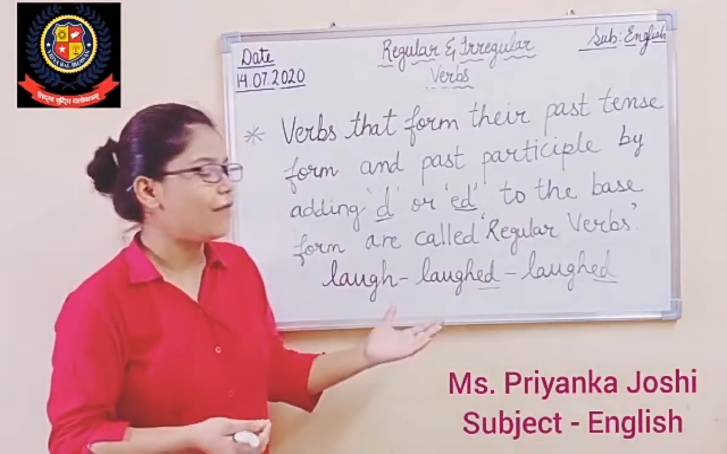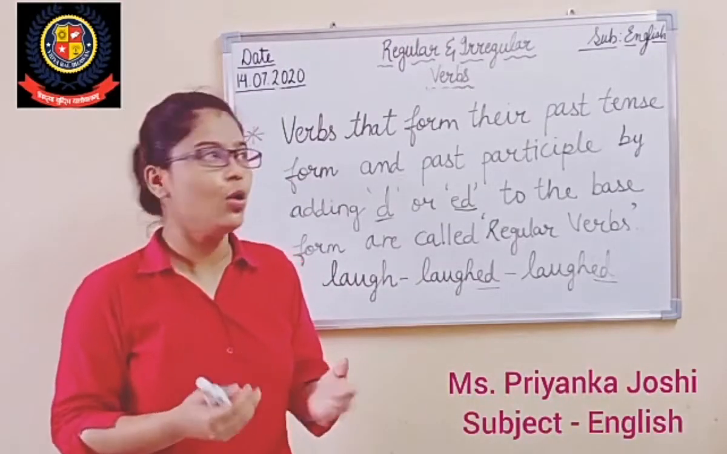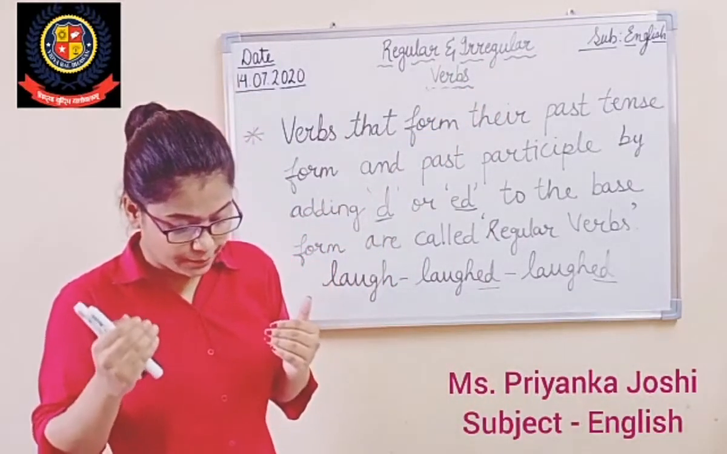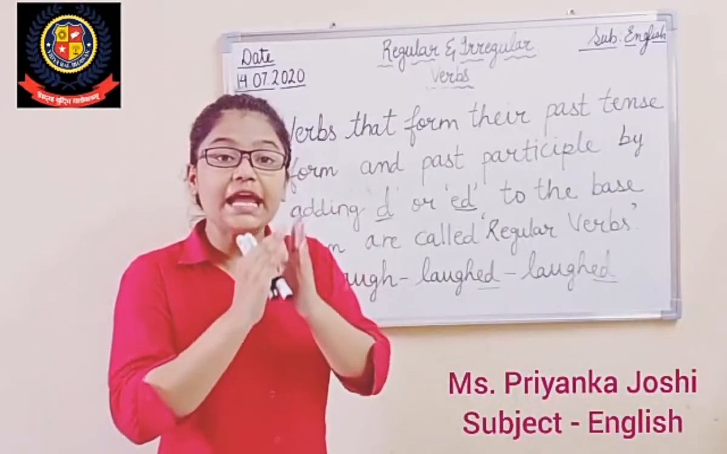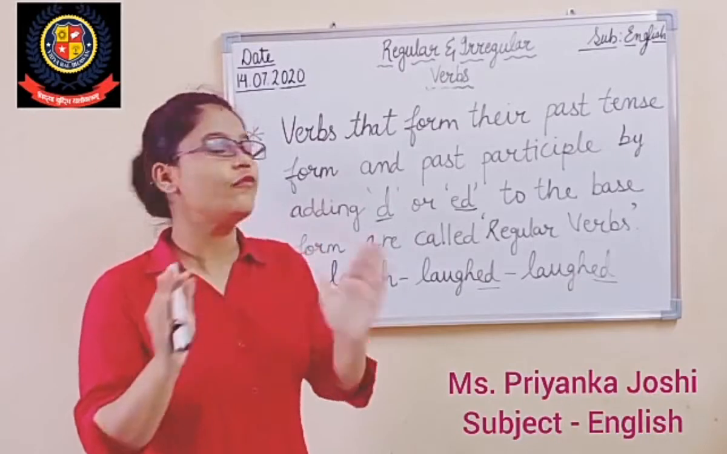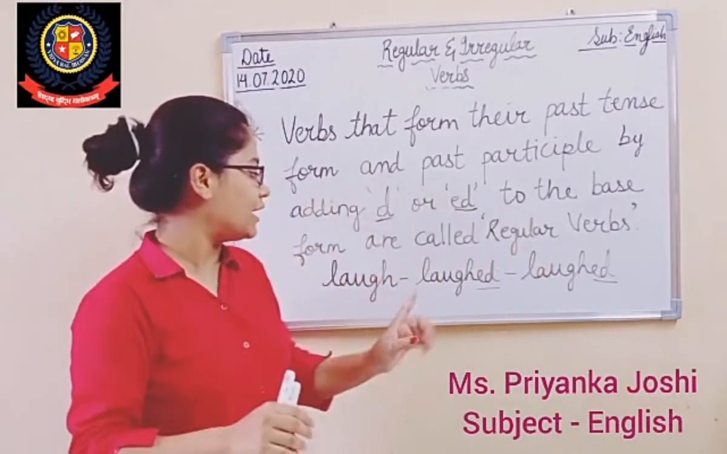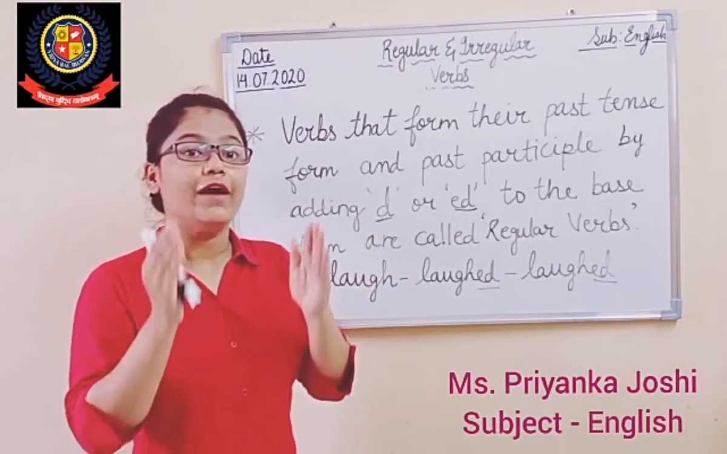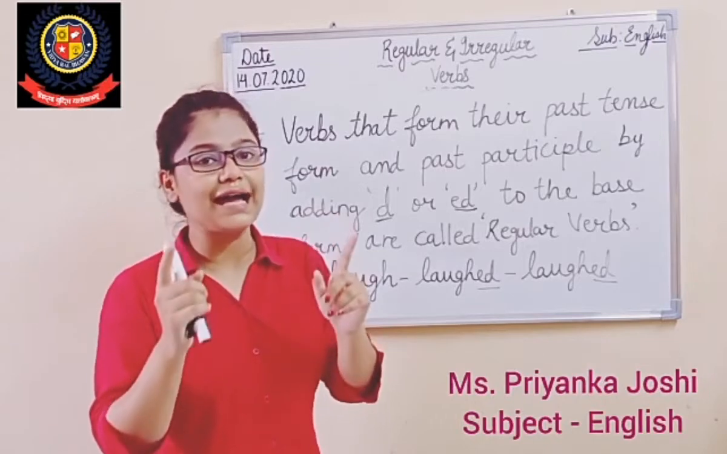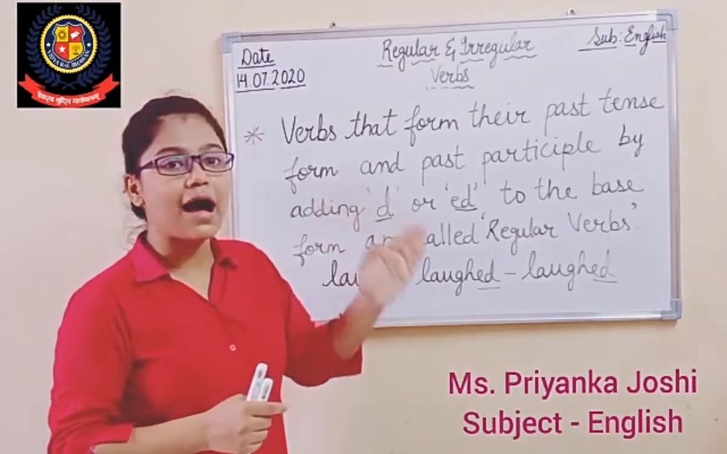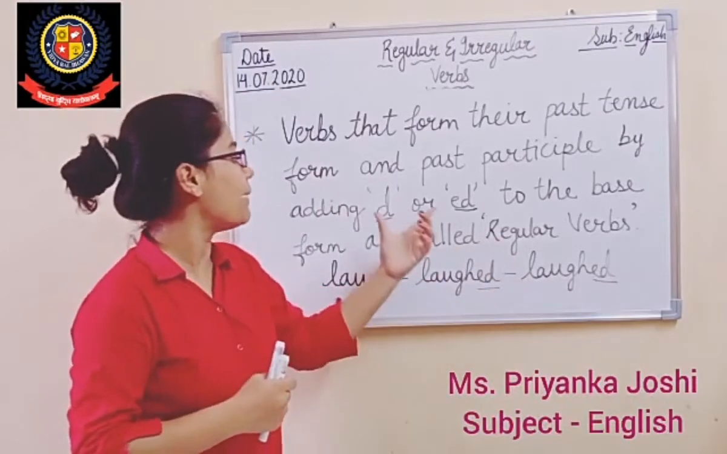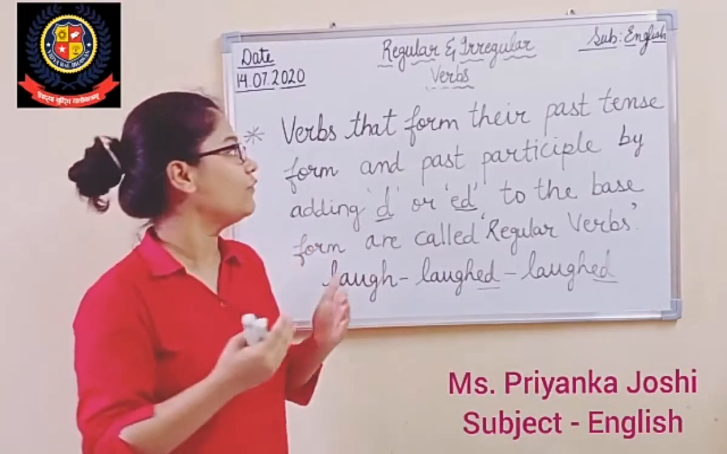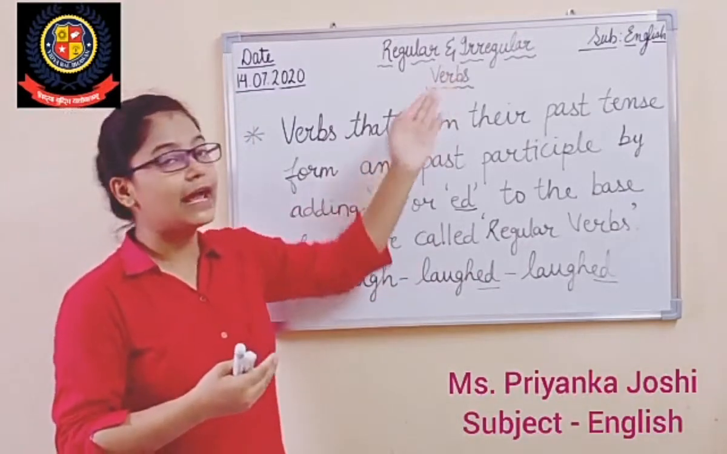Now you will ask, okay ma'am, we understood the concept of regular verbs. Now what are irregular verbs? So students, irregular verbs form their past tense or past participle in many different ways, right? There is no fixed way. In regular verbs, it is a fixed way that we have to add either d or ed. But when we form irregular verbs, we cannot form the past tense or the past participle by simply adding d or ed. There are different forms when we form irregular verbs.